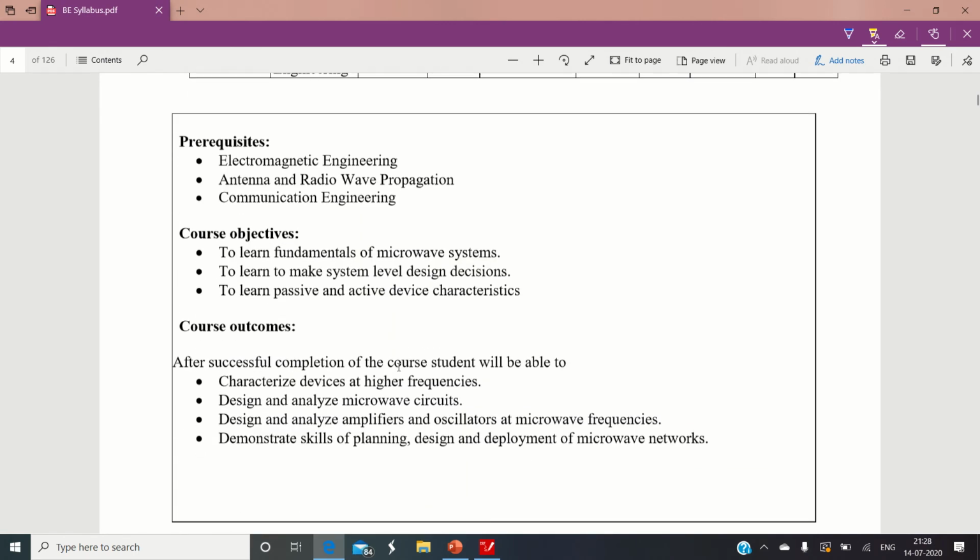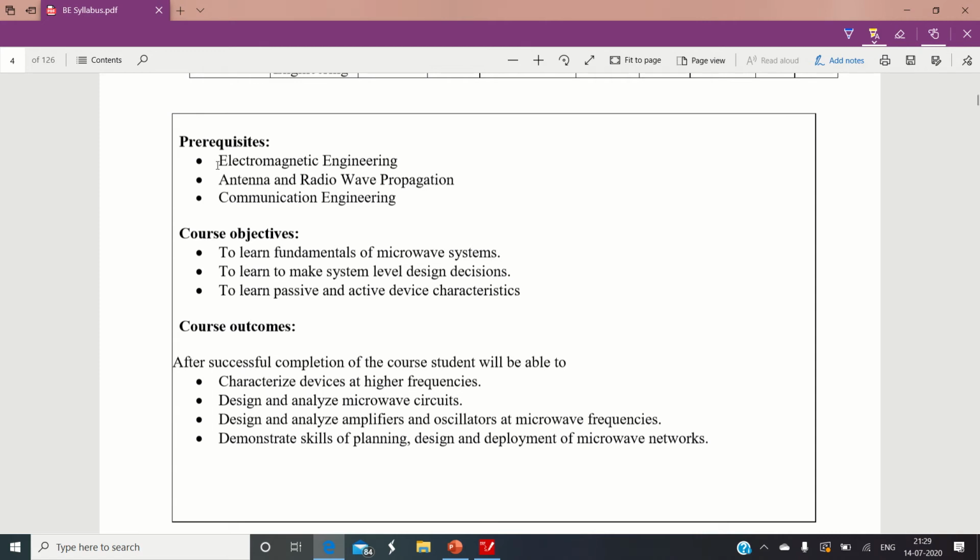Okay, the prerequisites required for this particular subject are mentioned over here. You need background knowledge of electromagnetic engineering, antenna and radio wave propagation theory, and communication engineering. So I hope all these three subjects are already covered in your second year and third year of engineering.